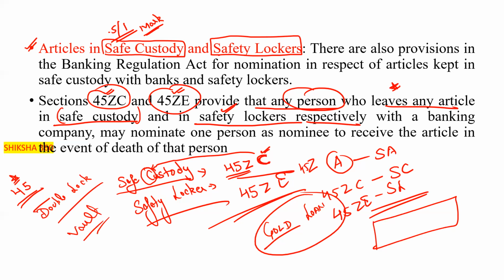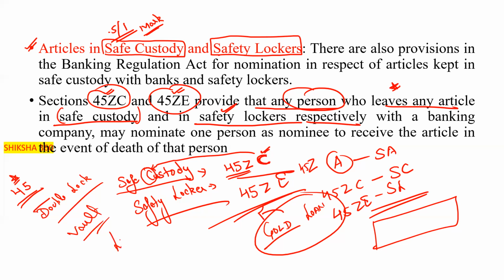As per the RBI guidelines, there is a double lock or there are special security features for the gold loan. So some specific branches are nominated for the gold loan. Any customer who visits the bank, where will you keep that gold? Please tell fast. The gold of the customer, where will you keep that?